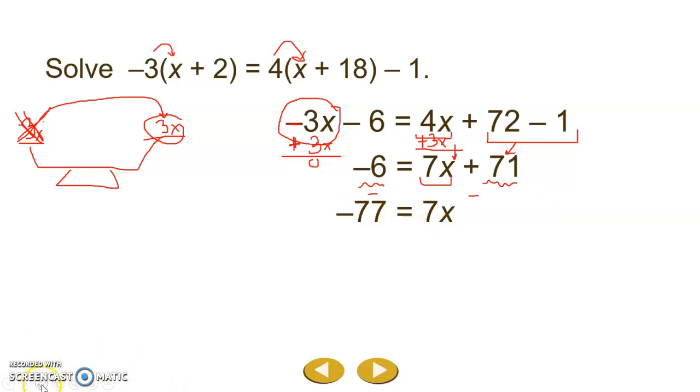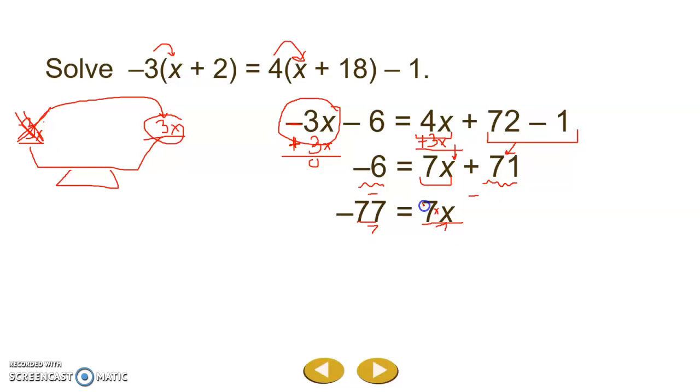Well, remember 7x, the operation that's being done is 7 times x. So I've got to do the opposite. Up above, the opposite was addition and subtraction. What's the opposite of times? If you said division, you are correct. So I'm going to divide both sides by 7, using our properties of division.